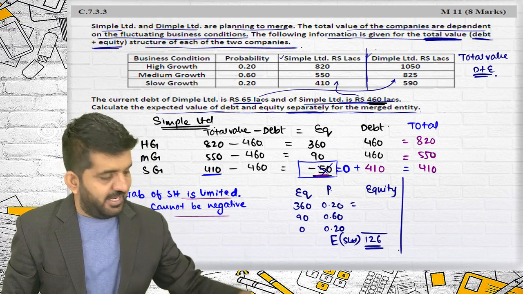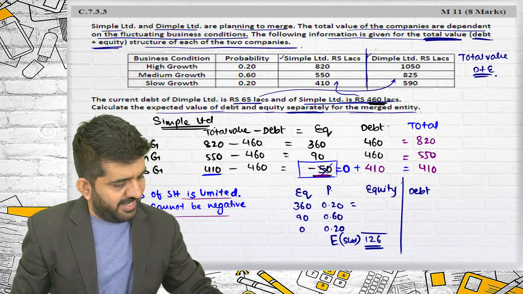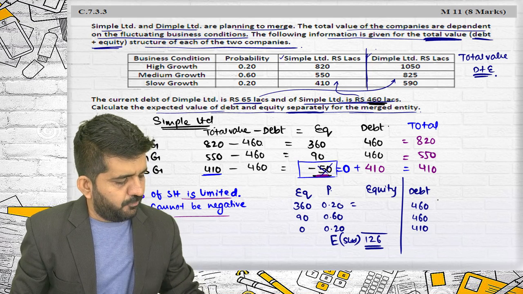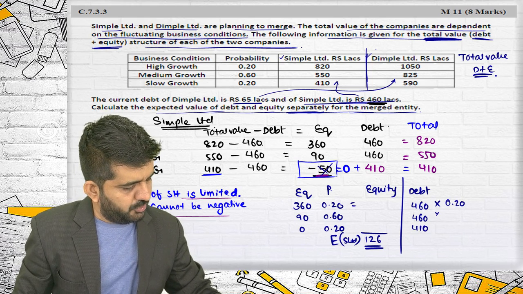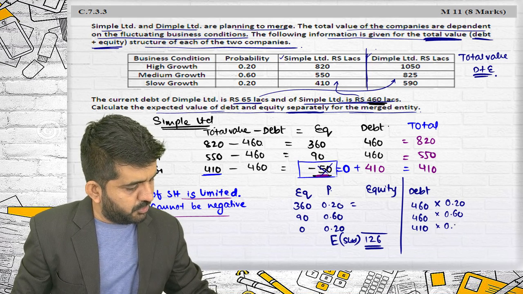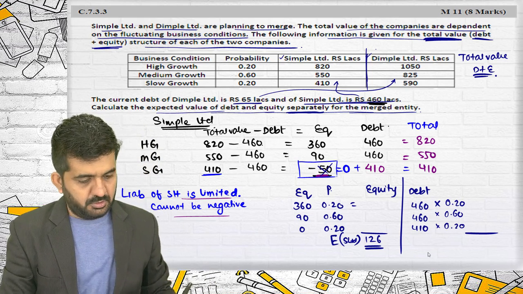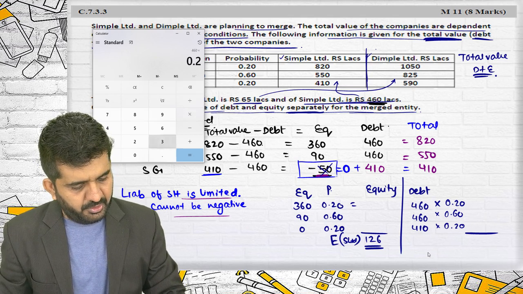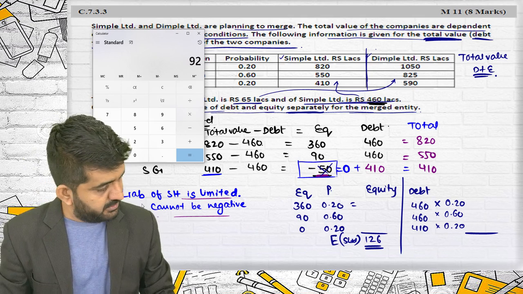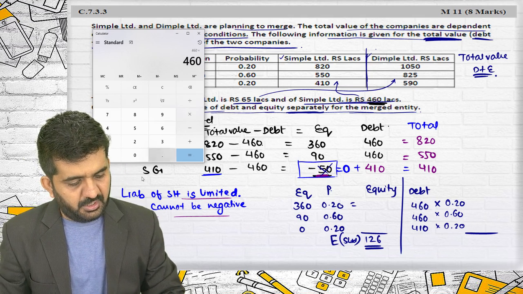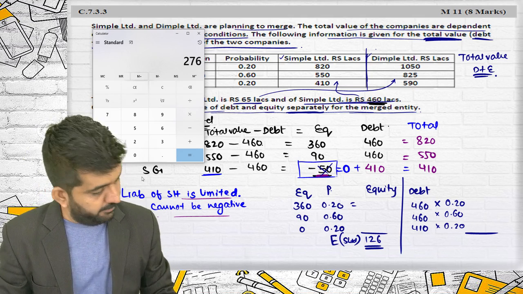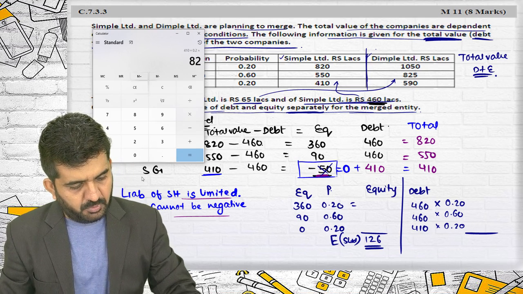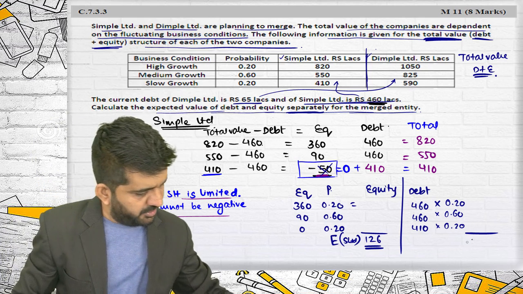What will be of debt? Very simple. What is the value of debt? 460, 460, 410 with probabilities 0.20, 0.60 and 0.20. So this will be your answer for value of debt. 460 into 0.2 plus 460 into 0.6 plus 410 into 0.2 is 450.